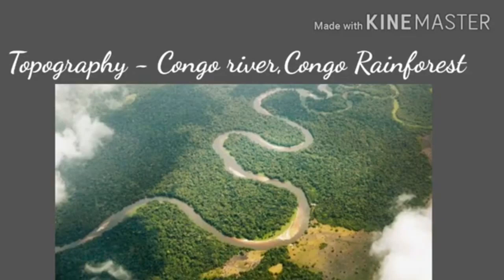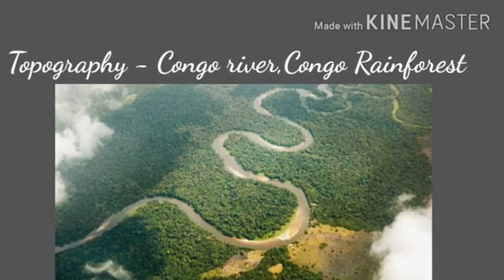Children, Congo River is the second longest river in Africa. Which is the second longest river in Africa? Yes, Congo River is the second longest river in Africa and the seventh longest river in the world. The Congo Basin covers the entire country.